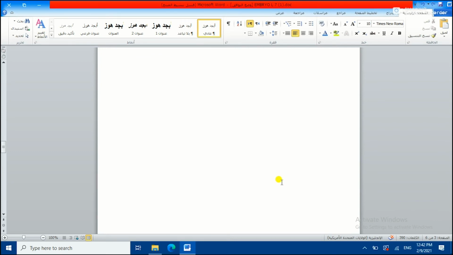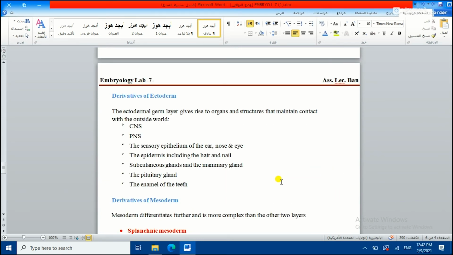Okay, so let's come to the derivatives themselves. This will be the same as in the theoretical lecture, but we will have a review of it. As we said, in the embryonic period the 3 germ layers form specific tissues and organs, so there must be derivatives for the ectoderm, mesoderm, and endoderm.